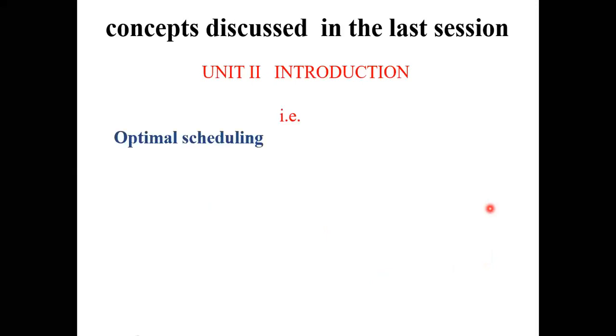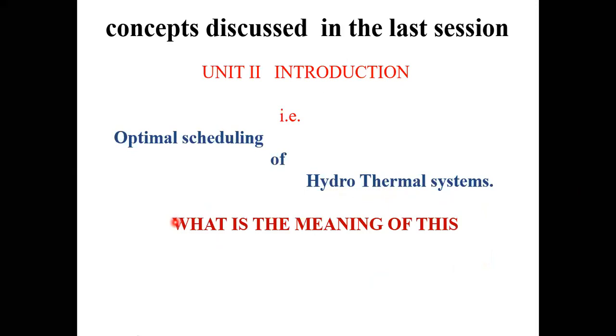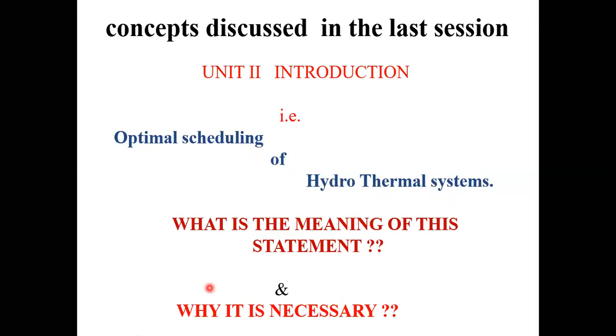In the last class, we saw the introduction of the second unit, that is the optimal scheduling of hydrothermal systems. In the first unit, we took only thermal power plants, but in the second unit, we are taking one more source along with the thermal source. In the last class, we came to know the meaning of the statement, what is the meaning of optimal scheduling of hydrothermal systems? And one more point, why it is necessary.